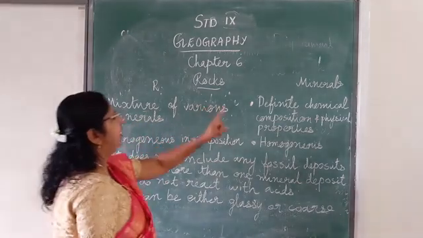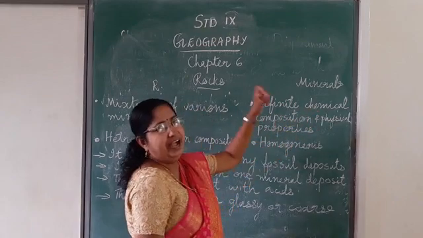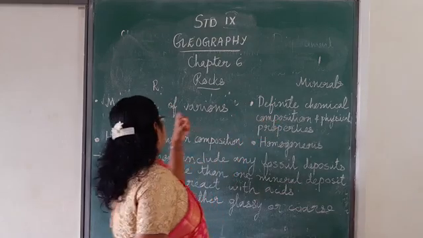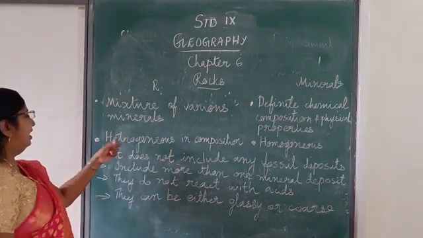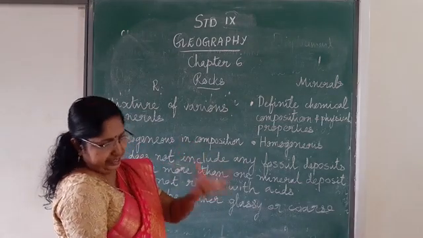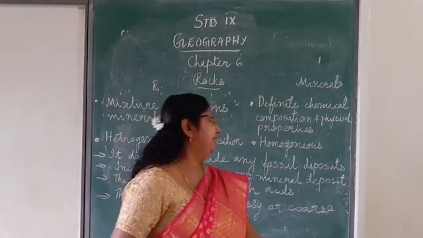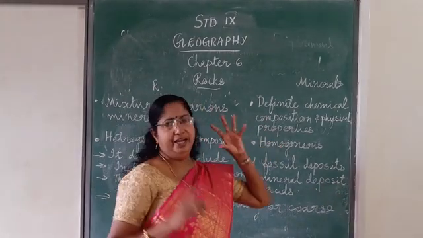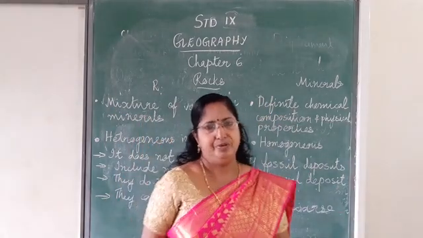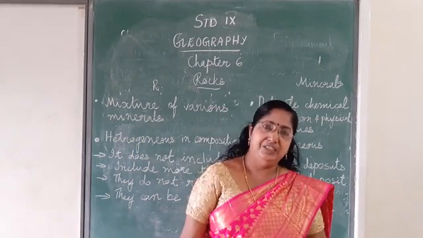But in a mineral you will get a definite chemical composition and physical properties. Rocks are heterogeneous in composition, that means different minerals are there in a rock, but minerals are homogeneous: one composition only, or two, not more than that. First difference: rocks are a mixture of minerals.